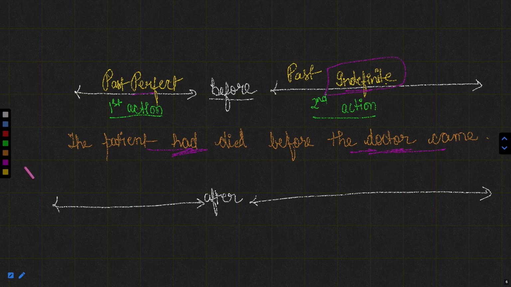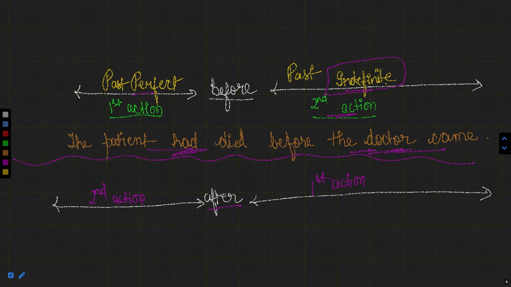Now if I have to reverse this, for example, the opposite of before is after. So I want to reverse this sentence. How? By just making this before into after. After means afterwards or later on. And later on, which action is going on? The second one. So in this condition, we'll write the second action first, and after that we'll write the first action, but the tenses will remain the same.